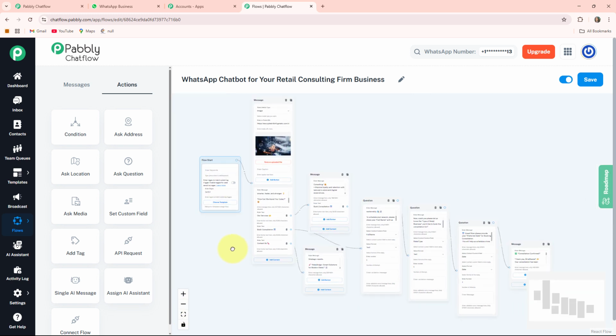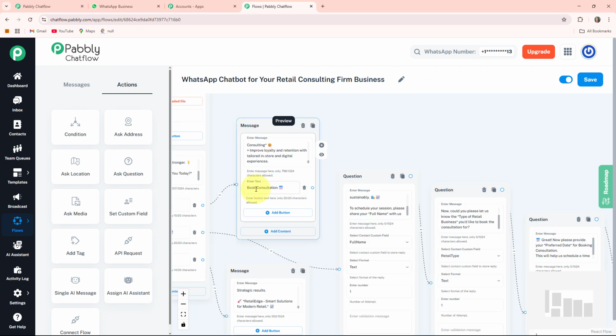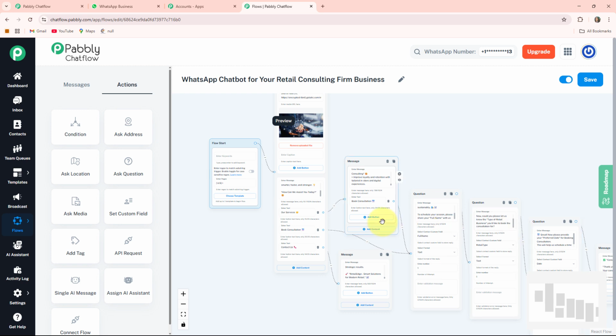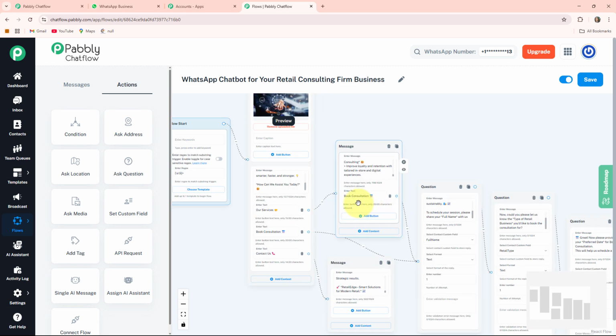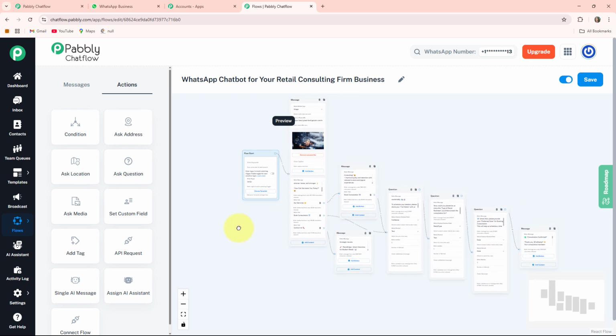So basically this is the final look of our flow for creating a WhatsApp chatbot for your retail consulting firm business. I am also connecting this circle which is present in front of book consultation to this message, because the steps would be the same: whenever my clients click any of these buttons, then at first my bot will ask them about their full name, then type of retail business and the preferred date for booking.